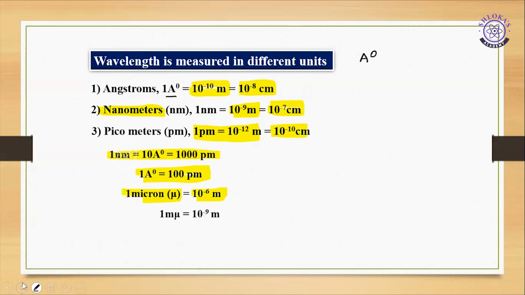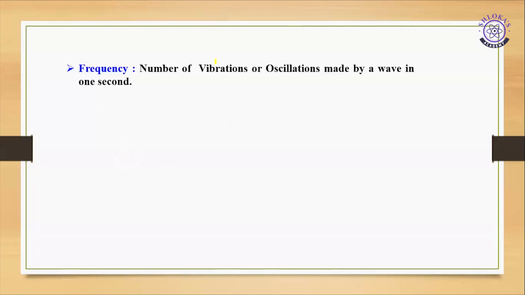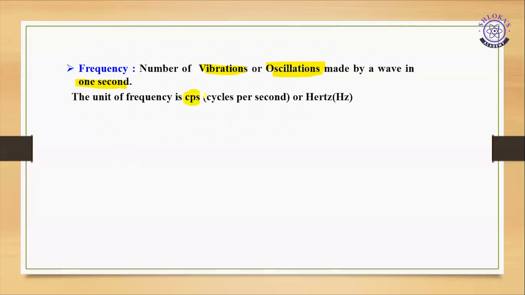Right, this is how we can use the wavelength in different units. Next, frequency. What is frequency? Number of waves or vibrations or oscillations made by a wave in 1 second is called frequency. And the frequency is denoted by CPS, cycle per second, or hertz.